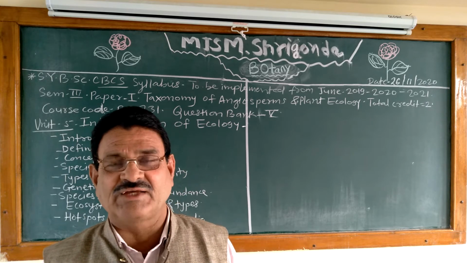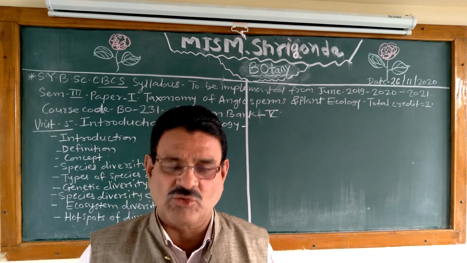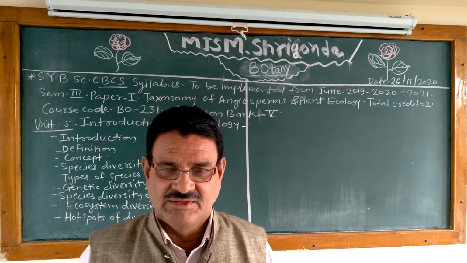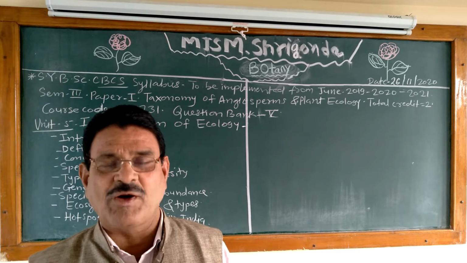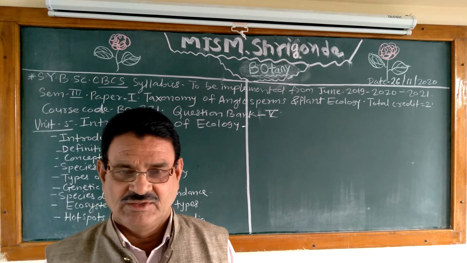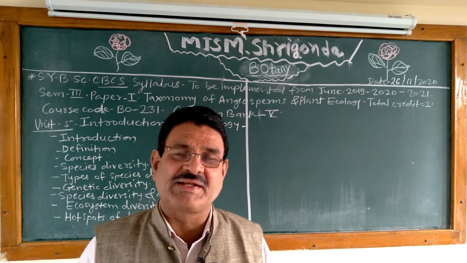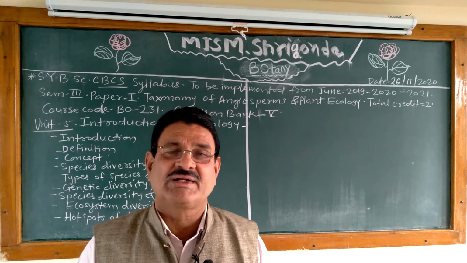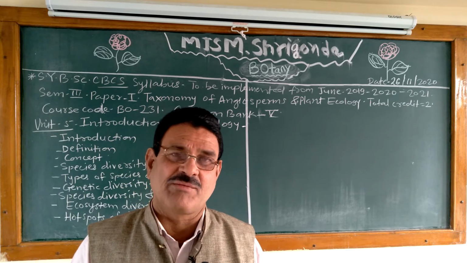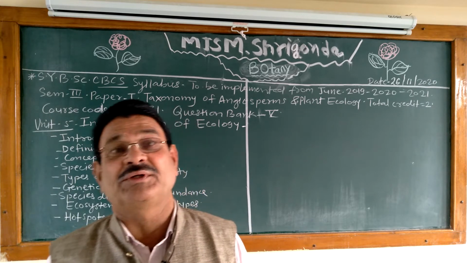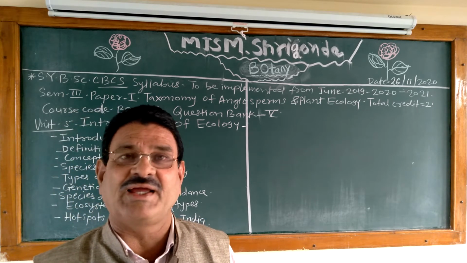What is species diversity, or define species diversity? What is the concept of species diversity? There are 4 to 5 concepts required. What is the scope of species diversity? Give types of species diversity, that is alpha, beta and gamma diversity. What is alpha diversity? What is beta diversity? What is gamma diversity? Give examples of each type of species diversity, that is alpha, beta and gamma diversity.